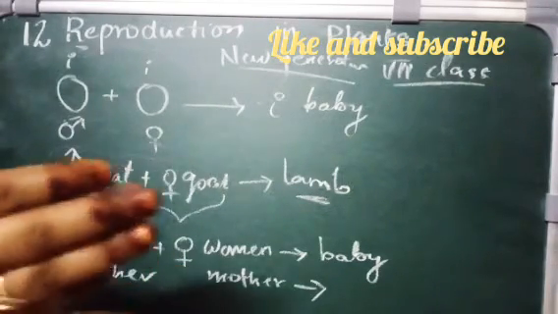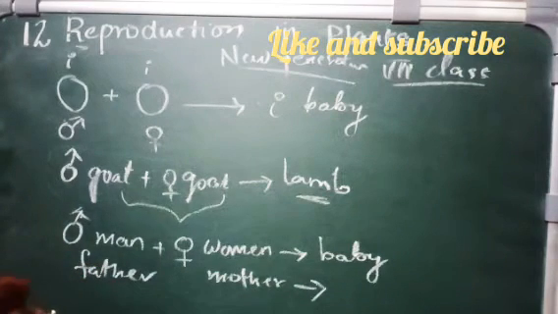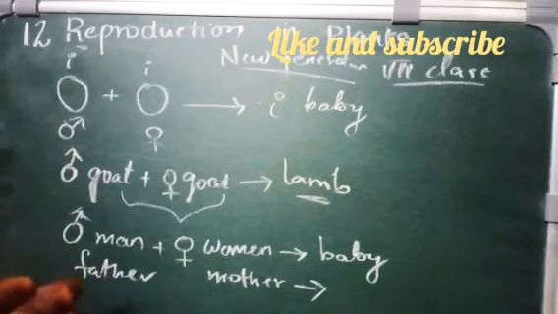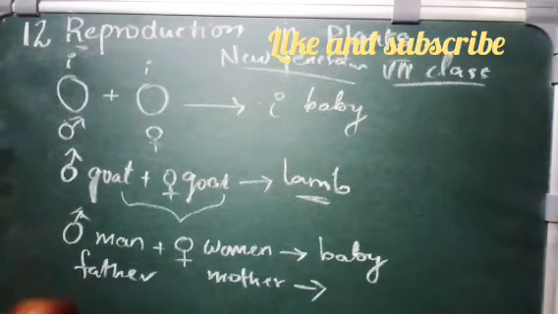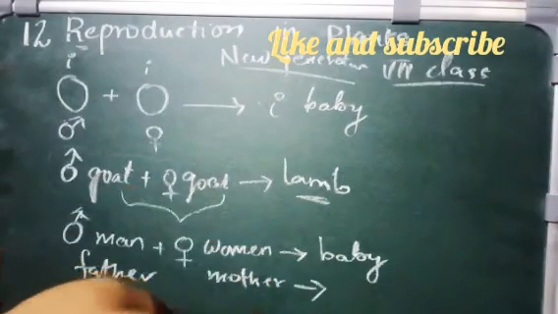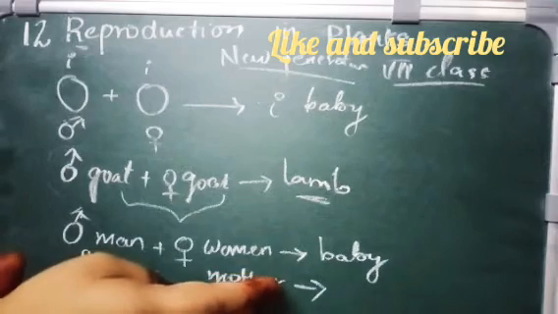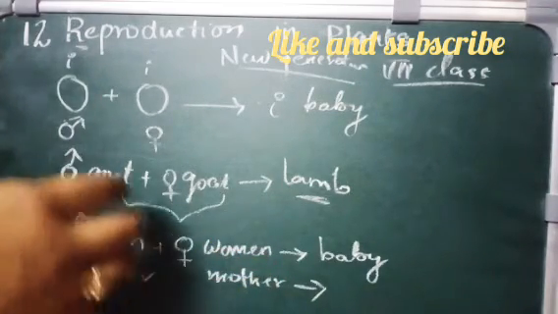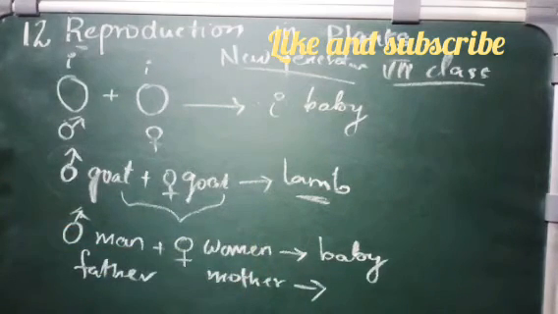The similarity is that they have eyes, nose, ears, hands, legs, body, stomach, everything, but their features and properties will be different. The offspring produced by the family will have similarities, whereas offspring produced by outside families do not.